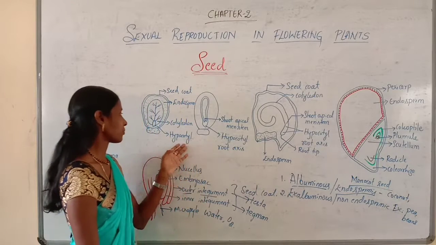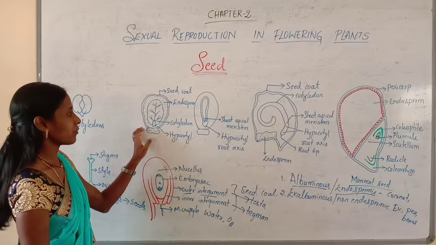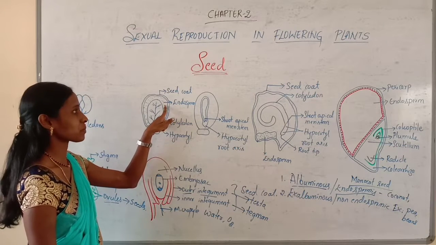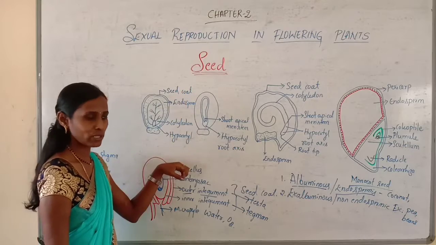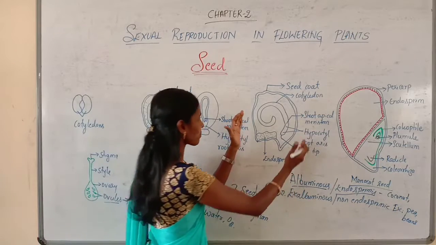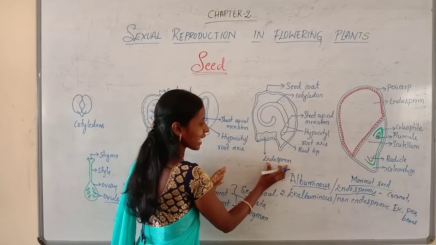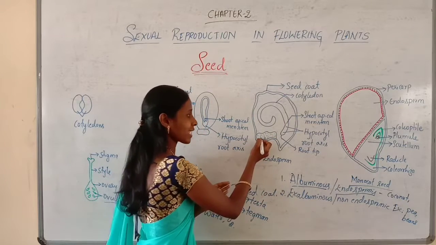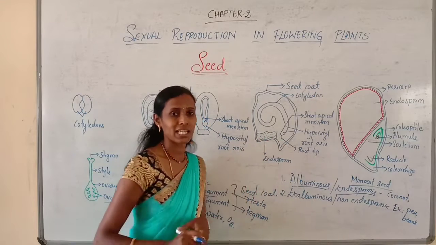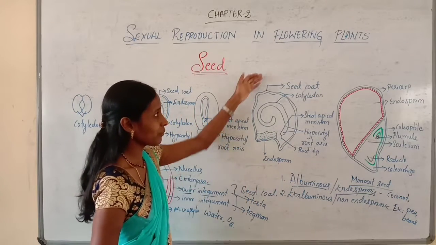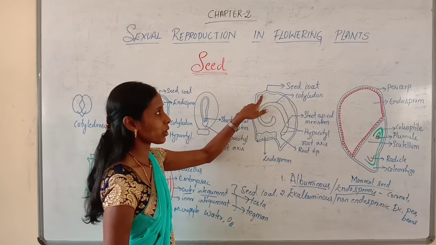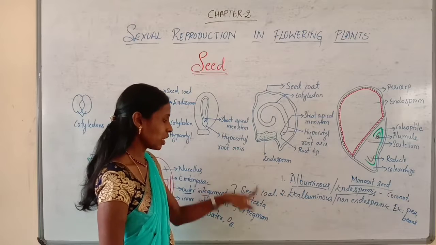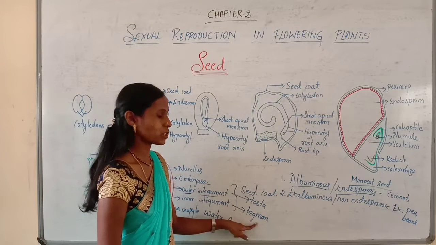Here in this diagram you can see the seed. We can observe the cotyledon, and here the endosperm is present. Later it may be completely used up or it may be retained. For example, in this diagram a small portion of the endosperm will be retained. As the endosperm is present, it can be called an endospermic seed. And we can observe the seed coat, outer seed coat, inner seed coat. The outer seed coat or outer integument develops into testa and the inner integument develops into tegmen.